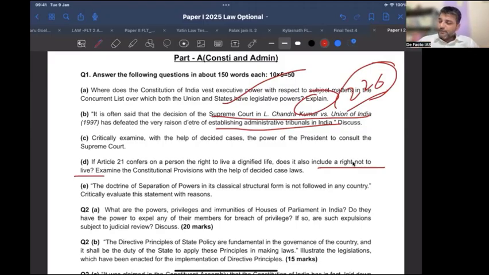Now, similarly, those who are students must have remembered that I always explain that there are two concentric circles about right and freedom. Freedom is much larger. It means if there is freedom of speech, it also includes freedom not to speak. But right is not that large. It is mostly positive. So the right to do something does not mean the right to not do something. That is why our Article 21 is the right to life, not freedom of life. So that part could have been explained, and then the judgment with regard to passive euthanasia.